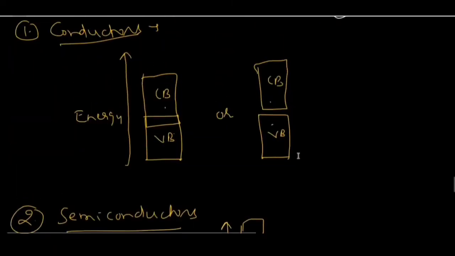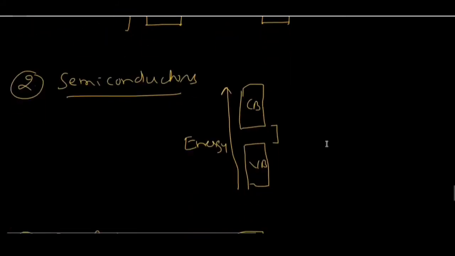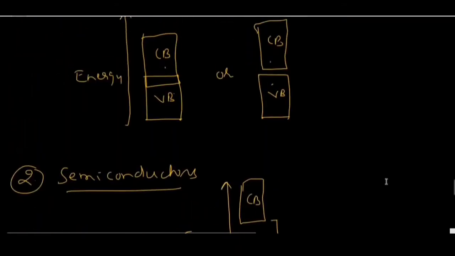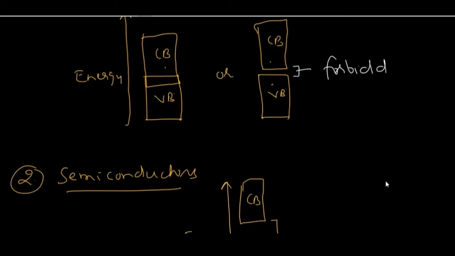So you are seeing that there is the energy gap between valence and conduction band. Valence band and conduction band. In case of conductors, it is very small. In case of semiconductor, it is more than that of conductors. And in case of insulator, it is more than that of conductors and semiconductors. So there is a term which is used for this energy gap. So the energy gap between valence band and conduction band, this energy gap, this is called forbidden zone.